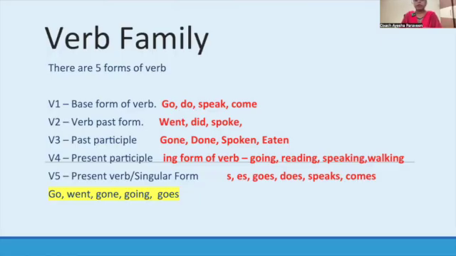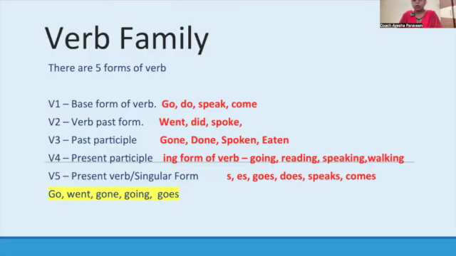But when we are talking about Raj, Simran, or any one person or any one object, we use the V5 form of the verb. For example, Raj goes to market. I go to market, we go to market, you go to market, they go to market. With I, we, you, they, we use the first form of the verb. And V5 we use when our subject is singular, for example, one boy, he, one girl, she, or one object, it.